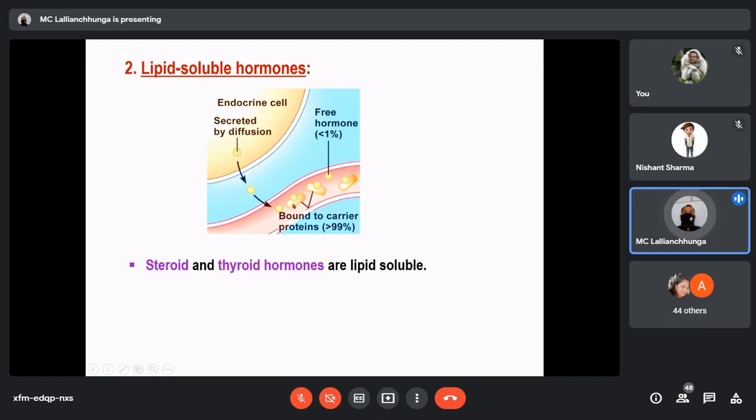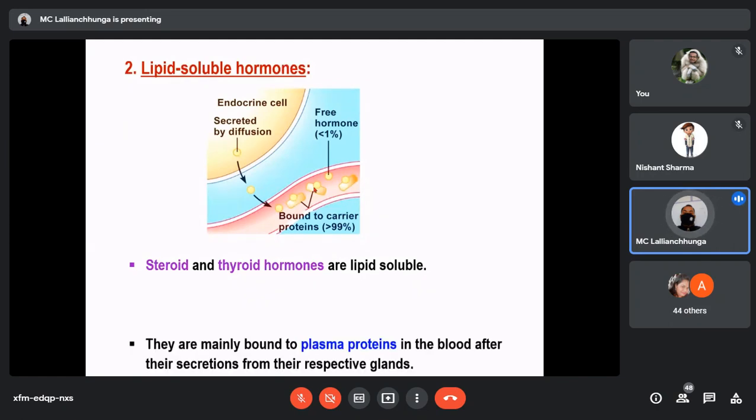Here these are the carrier proteins. These carrier proteins are nothing but plasma proteins. So most of the steroid hormones and thyroid hormones are bound to carrier proteins, where they are transported to their respective target organs.